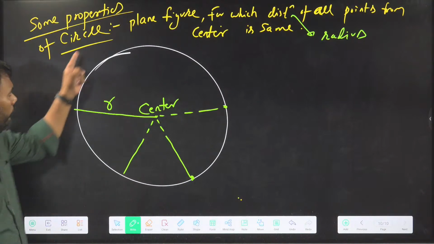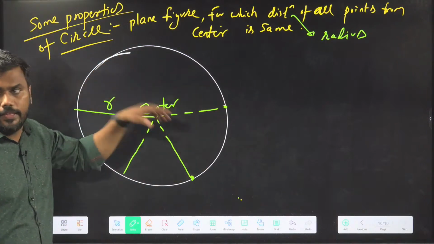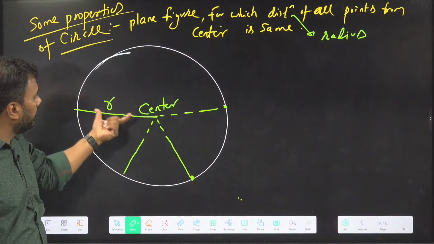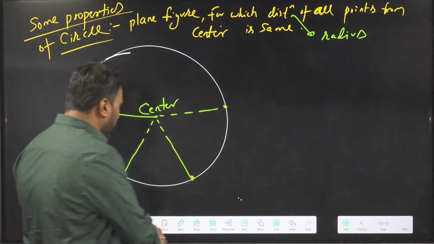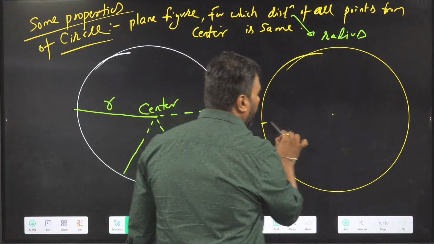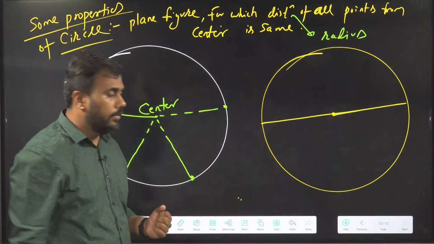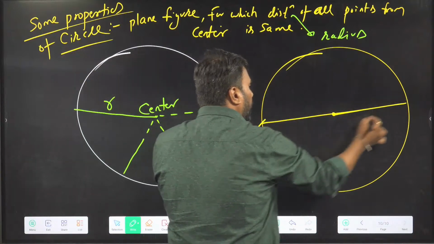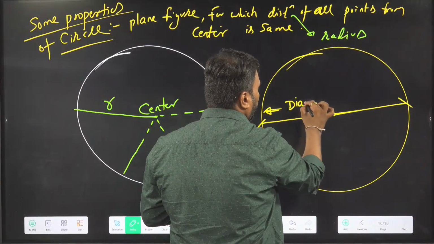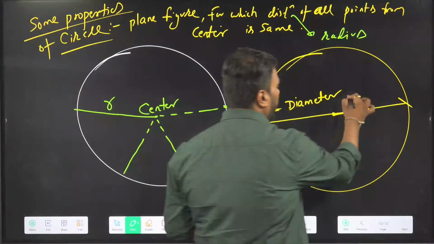So if this is a circle, then the distance of every point on the circle from center is same, and that distance is called radius. Now let us define diameter of circle. Diameter of circle is double its radius. A line which is passing through center and cutting the circle; the distance between these two intersection points is called the length of diameter, and this line segment is called diameter.